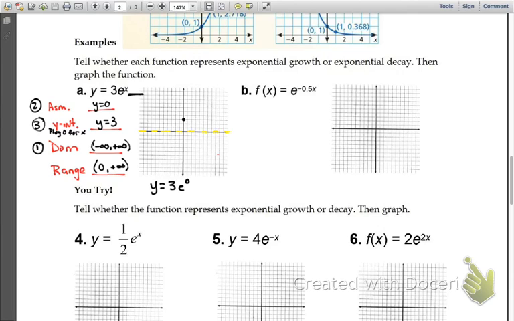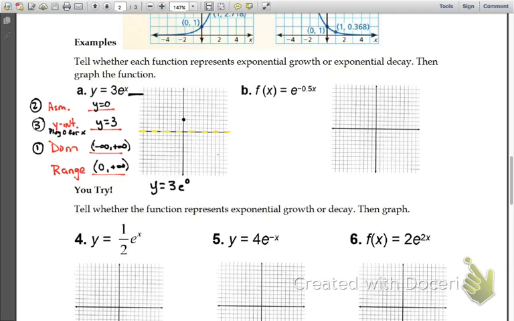Now, in this one, because e is such a funky number, 2.7 whatever, if you do 3 times e to the first power, it's not going to land. The only time it's ever really going to land on something nice and neat is probably on your y-intercept. Other than that, there's probably not going to be a value for x that's nice and neat and pretty to work with. It's going to be an ugly decimal that's long and drawn out.